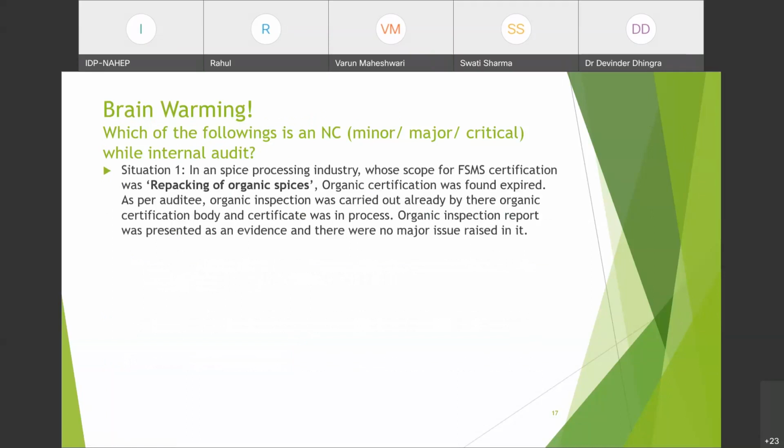Situation 1: in a spice processing industry whose scope for FSMS certification was repacking of organic spices, the organic certification was found expired. As per the auditee, organic inspection was already carried out by their organic certification body and the certificate was in process. The organic inspection report was presented as evidence and no major issue was raised in it. So what kind of NC could it be? If you want me to repeat or explain it, please let me know.